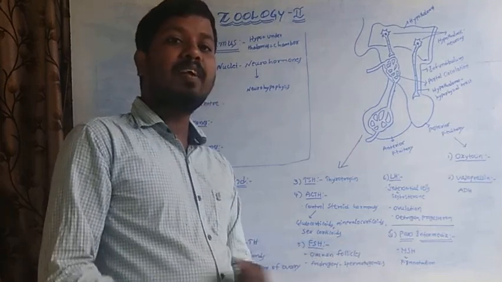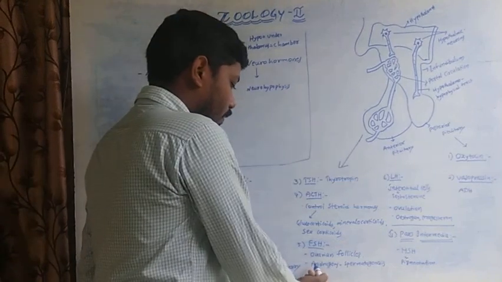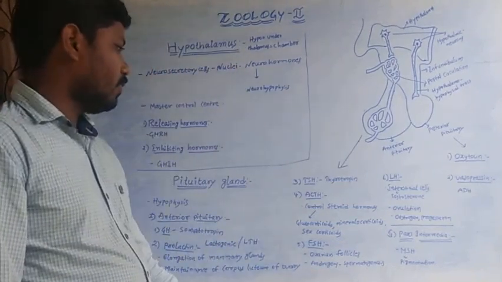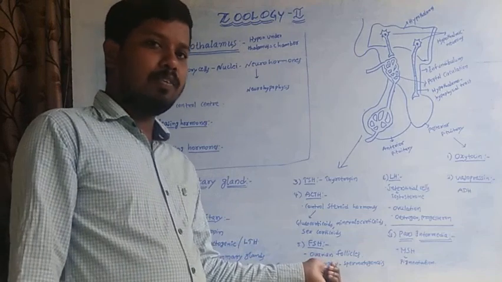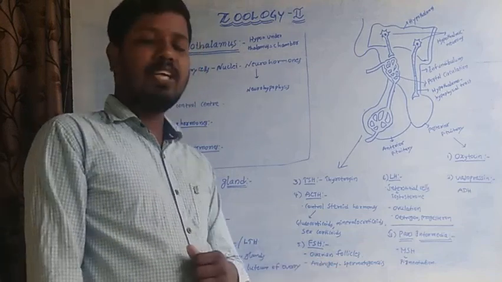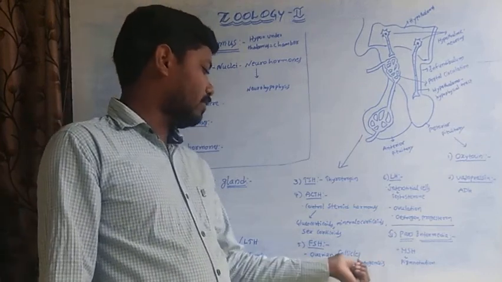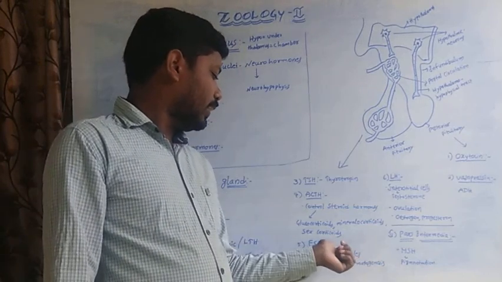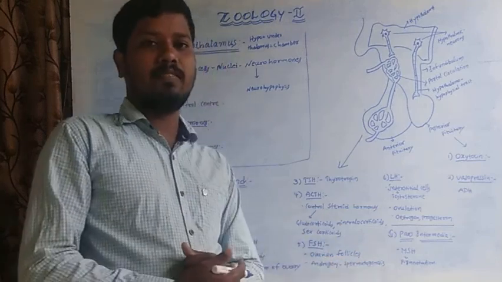In the mature Graafian follicle. So in males, follicle stimulating hormone acts on the androgens. These are the sex hormones. So these androgens are stimulated by the follicle stimulating hormone for spermatogenesis.